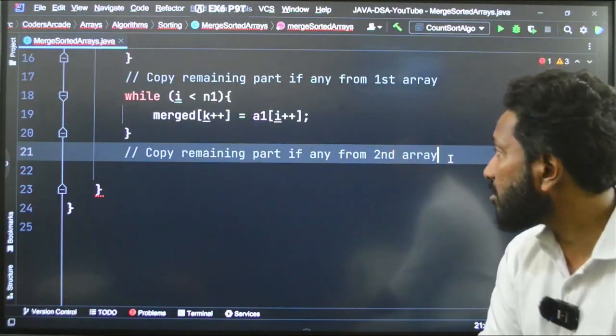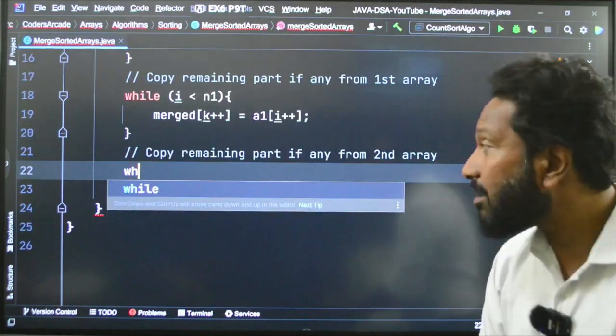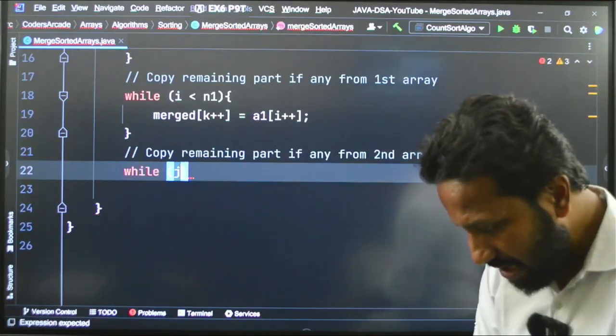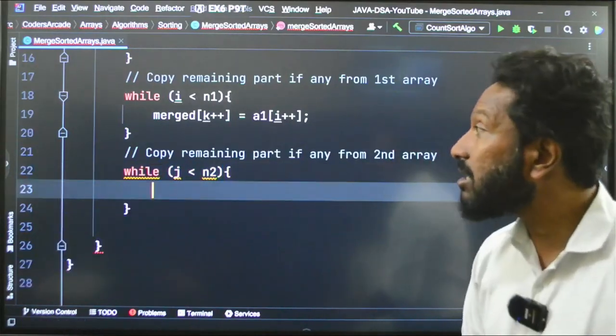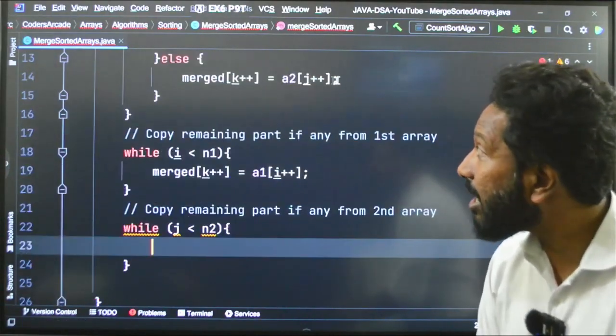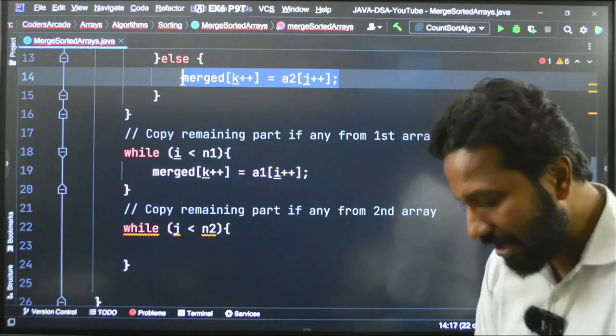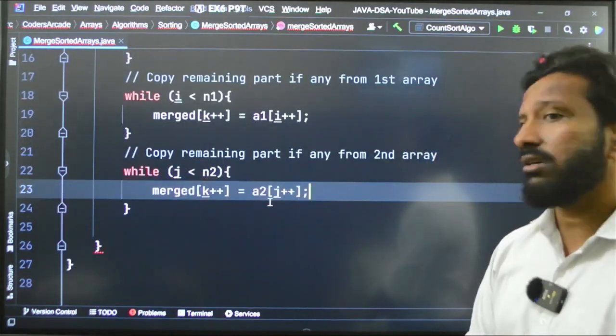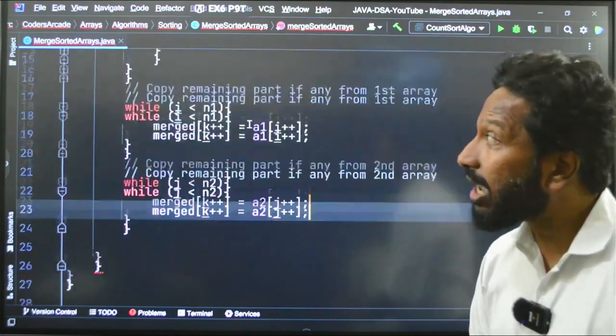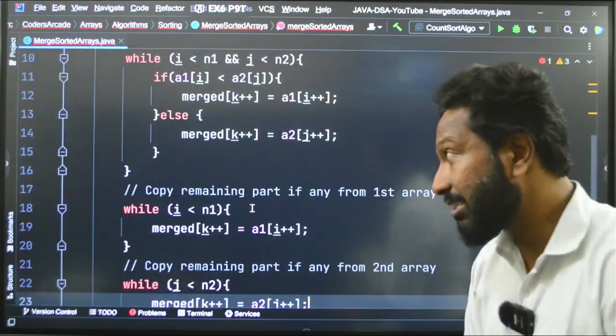Okay. Now, for this one, tell me, while our j is still less than N2, the length of the second array, what will you copy? Let us go here and this step will be repeated for the remaining part of the array, correct. I will paste this here, got it. Now, we have got the final array where everything is sorted.